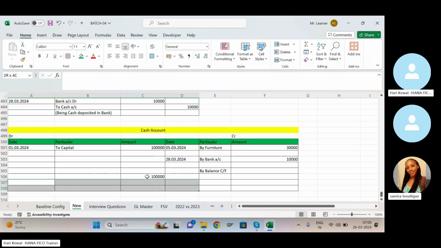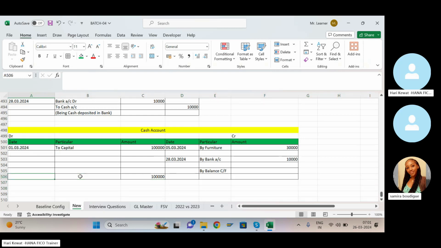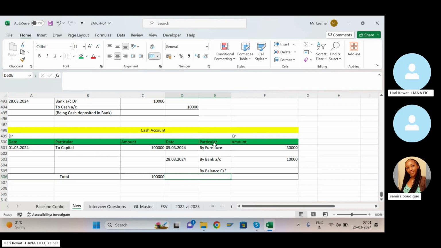So this is total. This side also total. Here 1 lakh rupees is there, here 40,000 is there.